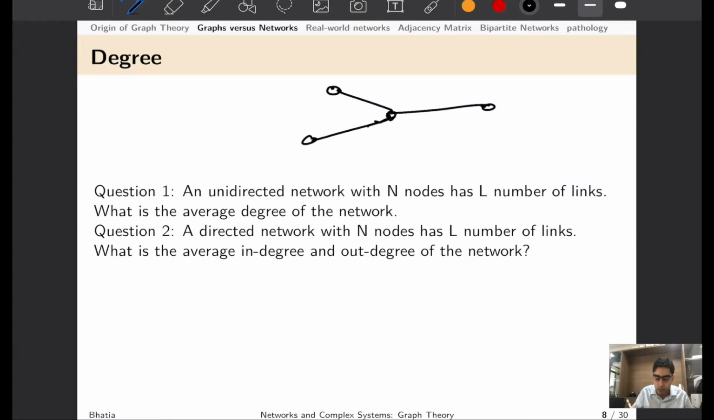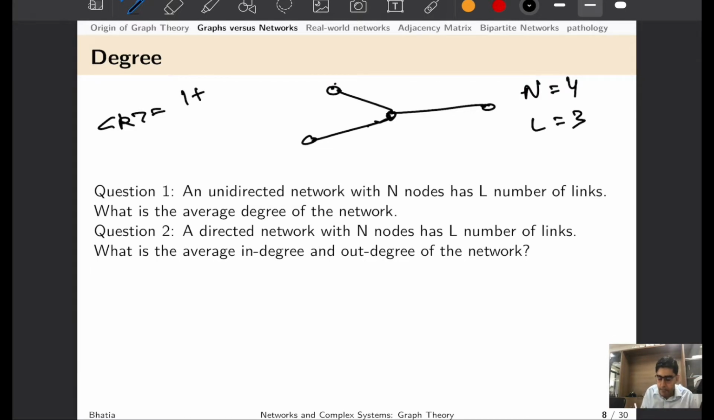Here I have drawn a small network with 4 nodes, and the question is that in this particular network where N is equal to 4 and L equal to 3, if direction of interaction does not matter, what is the average degree of the network? So we are interested in K.